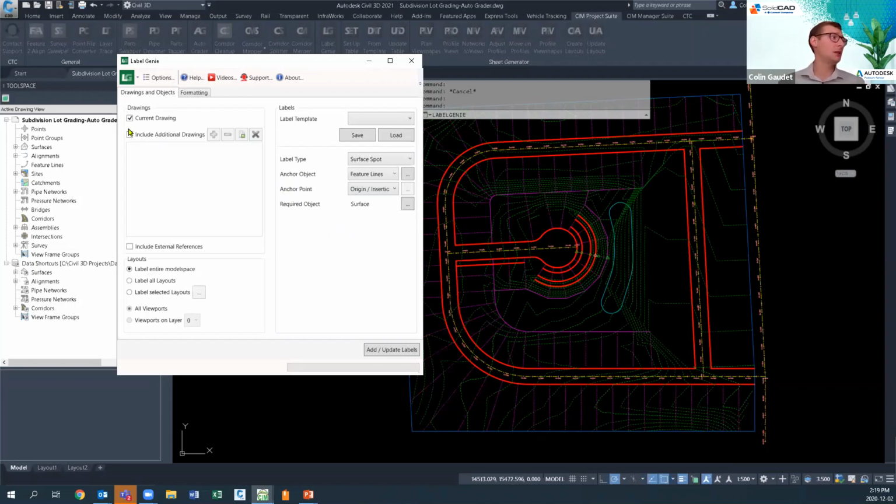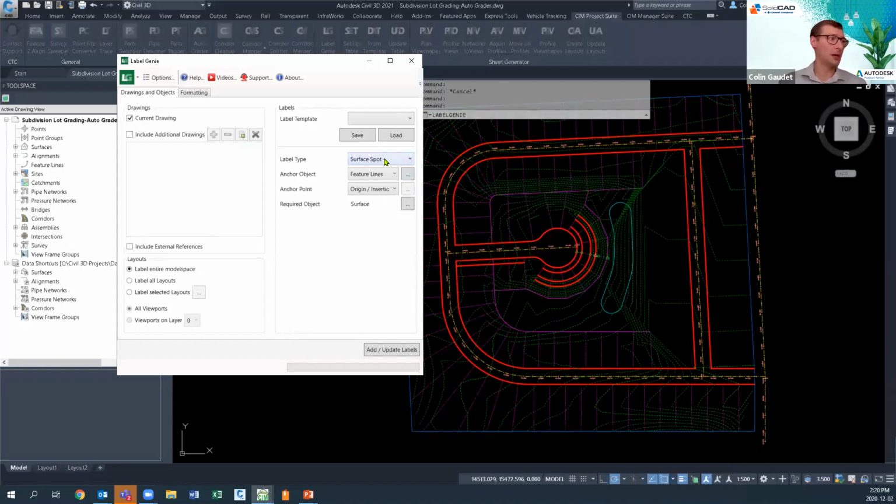With Label Genie, you can just label the current drawing. We can label drawings that aren't even open. We can label external references or just specific areas of the model space that are defined by different layouts and viewports. There's tons of flexibility in Label Genie, but the goal is to automate about 95% of all of your labeling across the site by running through this a couple times with different scenarios. In this case, I'd like to label each one of those lot lines at each one of the grade breaks.